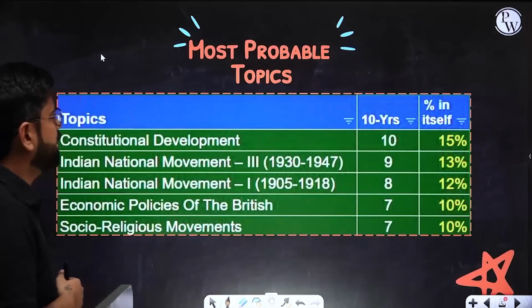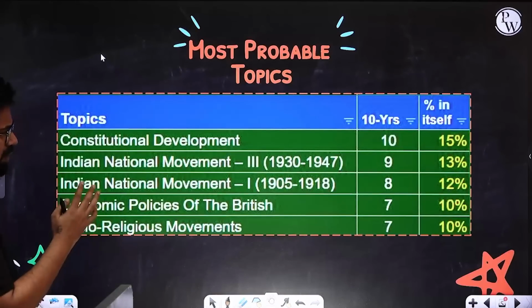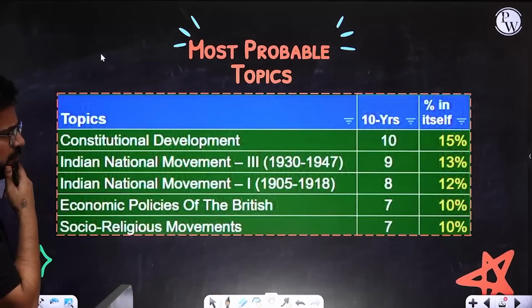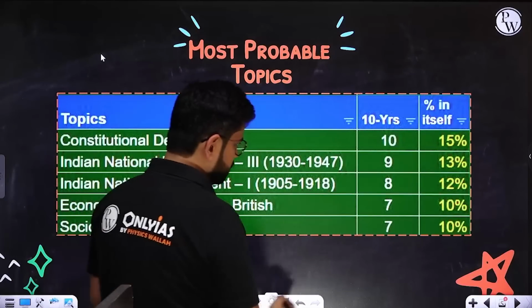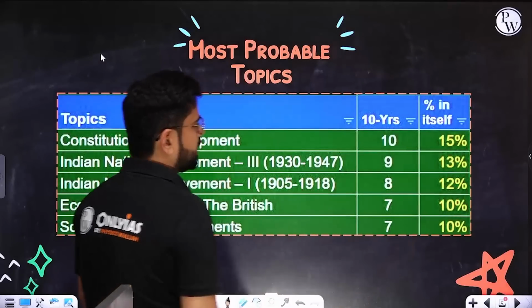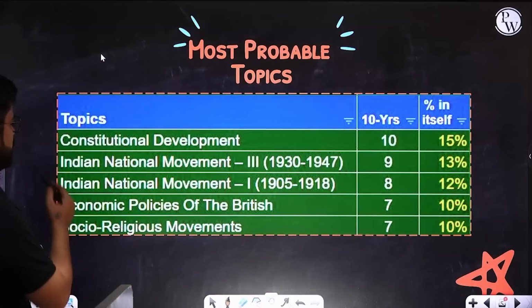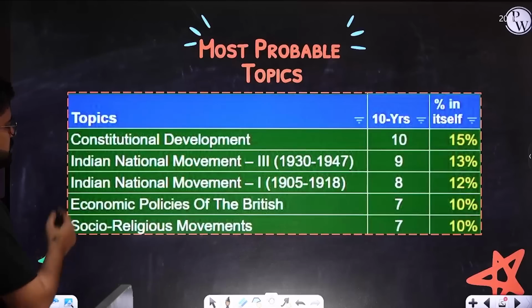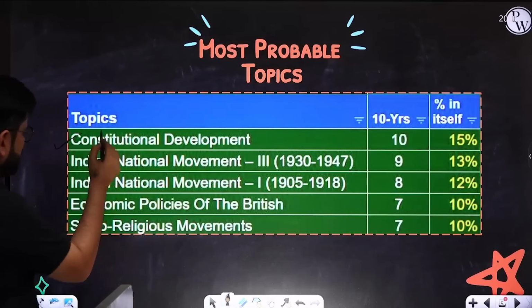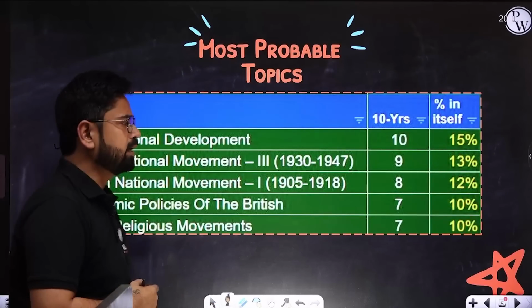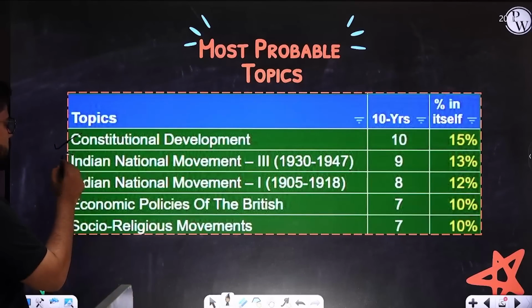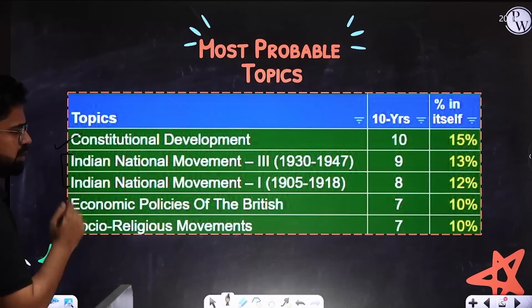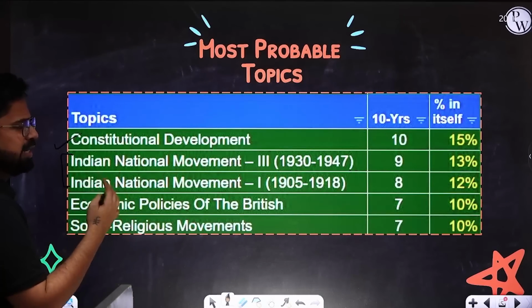So basically I'll be taking up 5 topics. As per the analysis in the last 10 years, you can say more than 60% of the questions came from these topics, which is the new favorite of UPSC, the constitutional development, the various acts. Other than that, UPSC is very much focused upon the Indian national movement towards the end, after 1905.